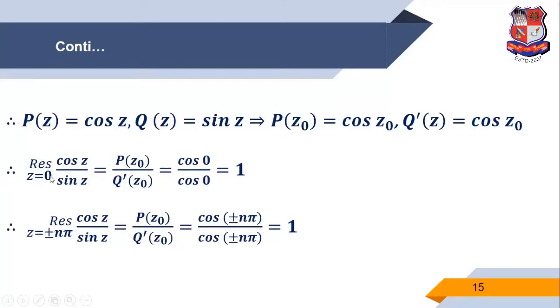So the residue at the point 0 of cos z upon sin z: z0 is 0, so cos 0 upon cos 0, so the value is 1. Similarly, for z is equal to plus or minus n pi, cos n pi upon cos n pi, so the value is 1. That means the residue of cot z is always 1.